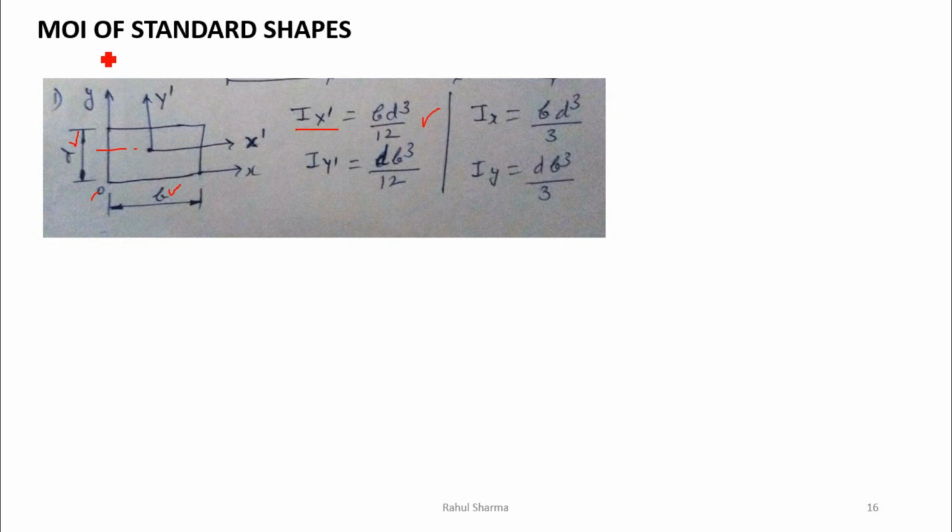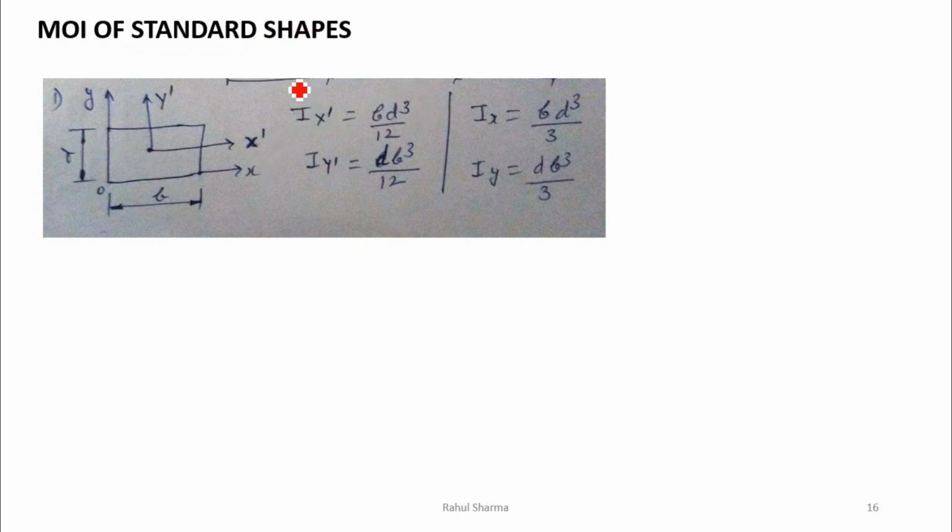In these standard shapes, I will give you the formulas for moment of inertia about the centroidal axis. So this is the centroidal axis x dash and this is the centroidal axis y dash. Now the moment of inertia about this x dash will be bd cube by 12.